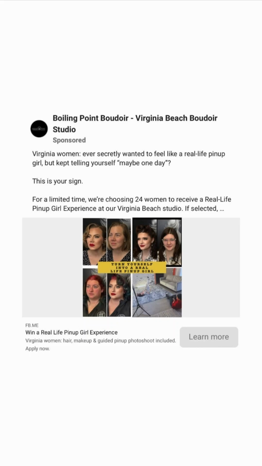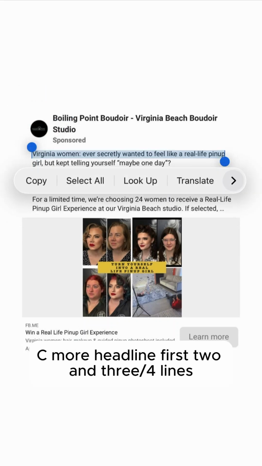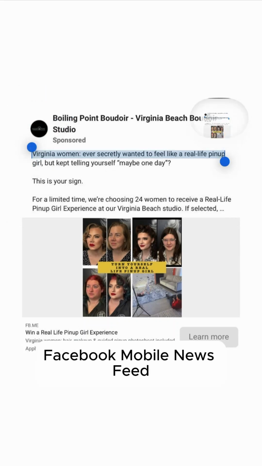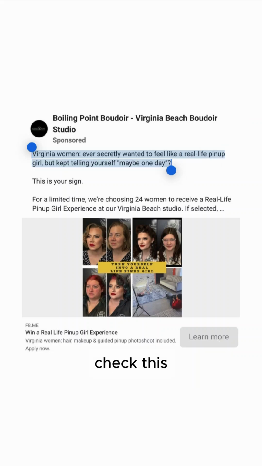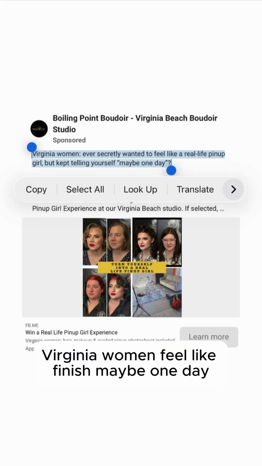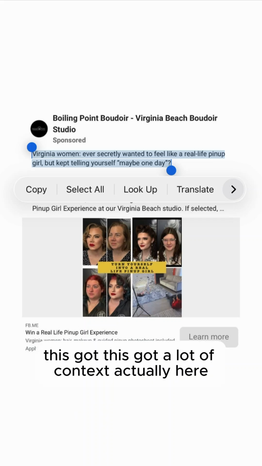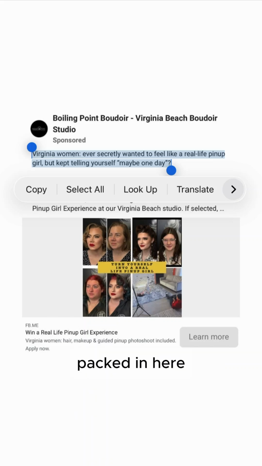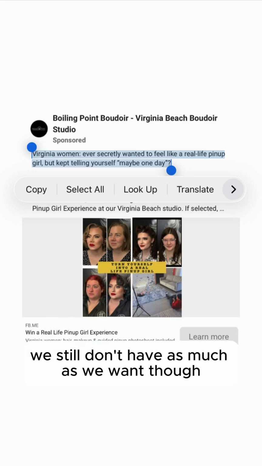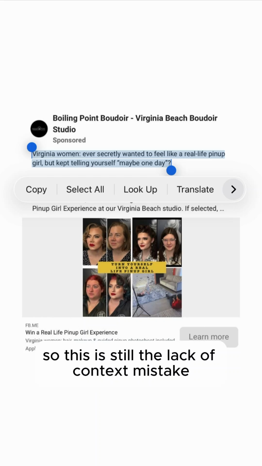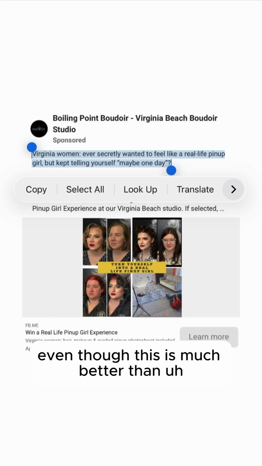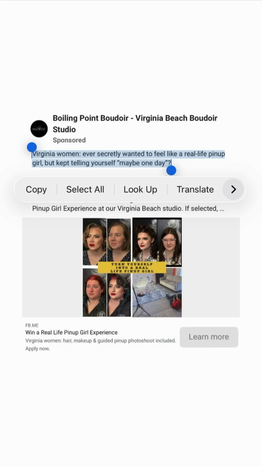Finally, we're going to look at the see more headline. First 2 3/4 lines, Facebook mobile news feed. Check this. Virginia women. I feel like gonna maybe one day. Okay. All right. It's got a lot of context actually packed in here. We still don't have as much as we want though. So this is still the lack of context mistake, even though this is much better than normal.